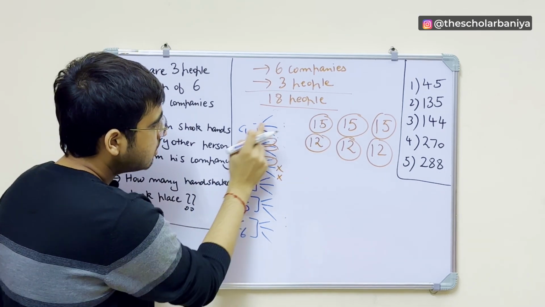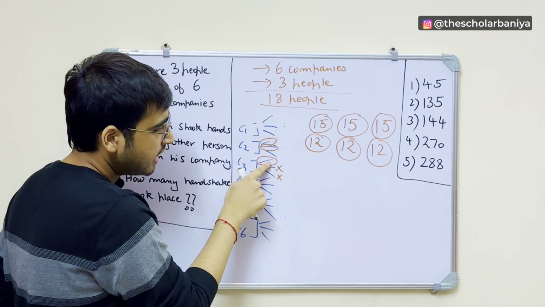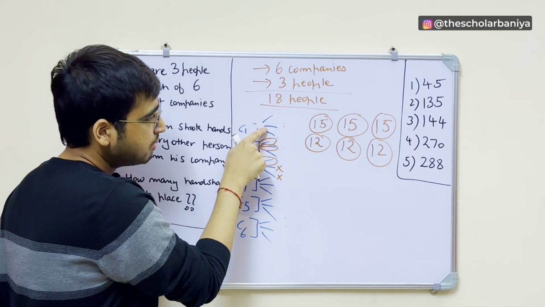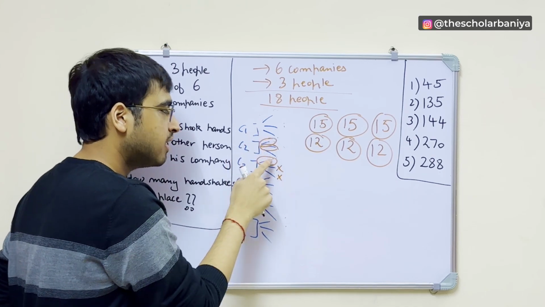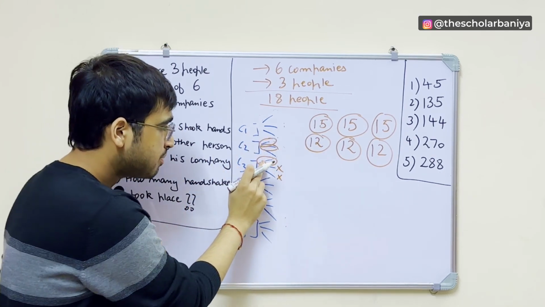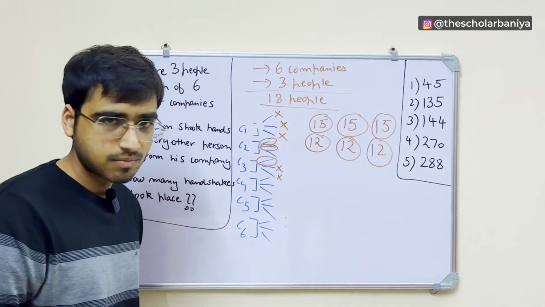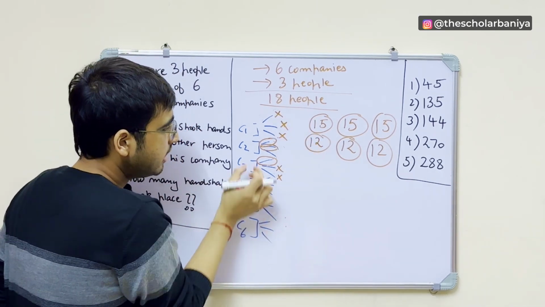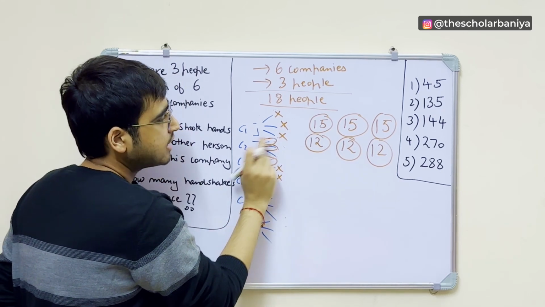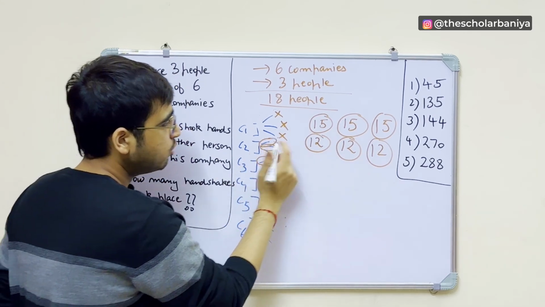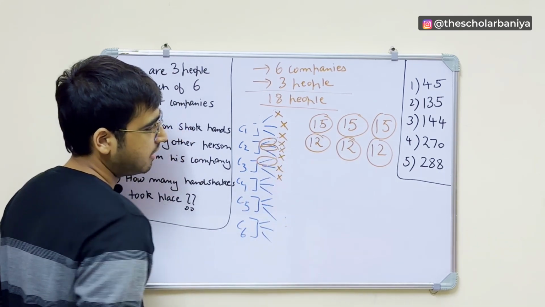If I talk about the people from C1, because C1 has already shaken hands with this person, the second person from C1 also has shaken hands, and the third person from C1 also has shaken hands with this person before, so he will not shake hands with this person, right? Similarly, if we talk about the people from C2, this person from C3 has already shaken hands with the person from C2, even with this person, right?